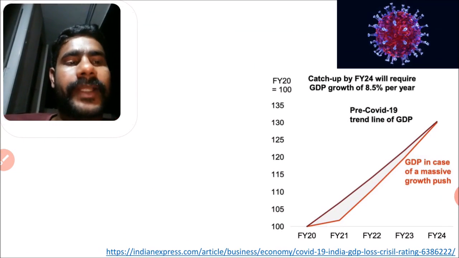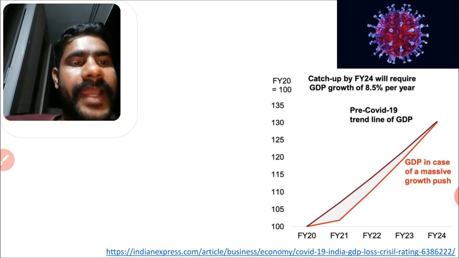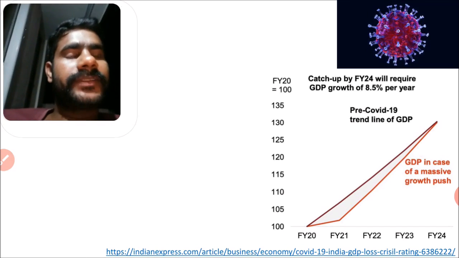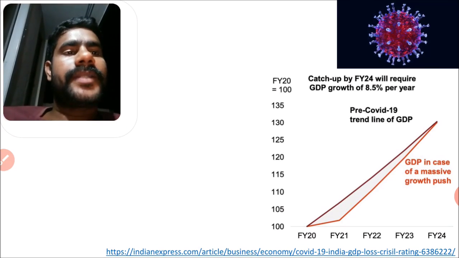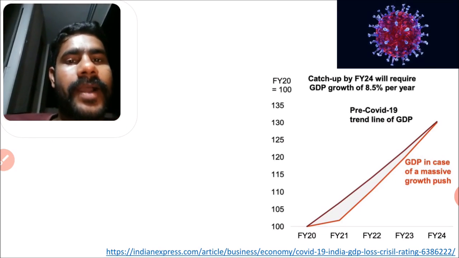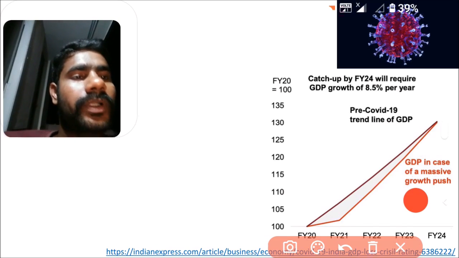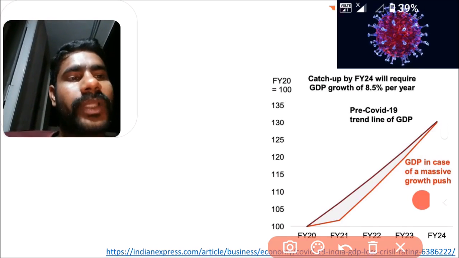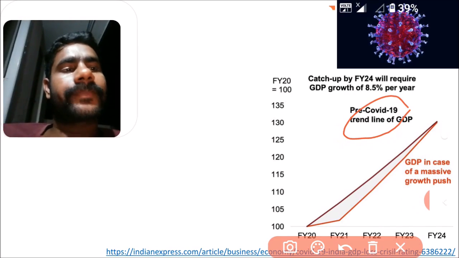So how can we improve the GDP? The scientists are suggesting that we need to maintain GDP growth of 8.5 percent per year up to 2024. Then we can achieve the previously predicted trend.